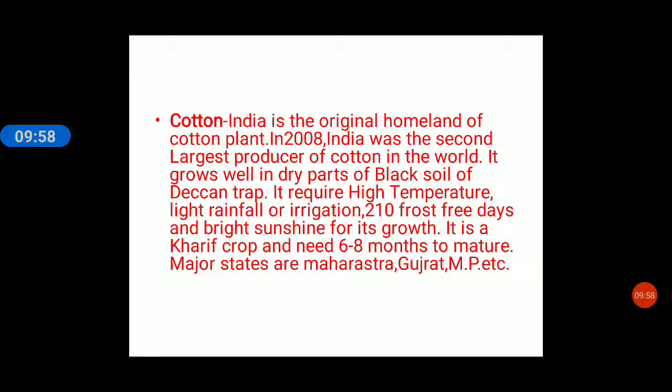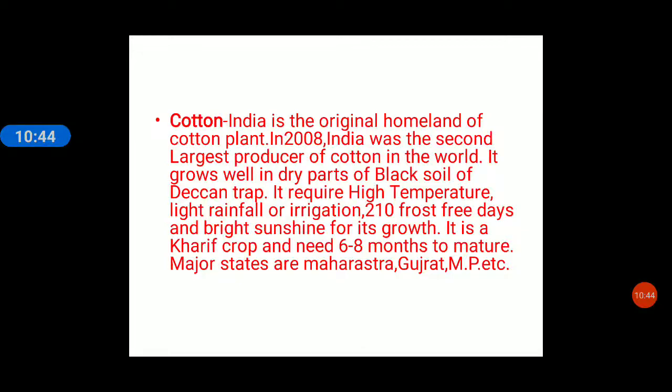Inside the cotton ball, what is growing? Cotton is growing. So when the cotton ball is green, it becomes a little brown and then a little black, and it cracks when it gets totally dried. When it cracks, the raw cotton comes out and it is taken out by the laborers. A lot of laborers are required to pick the cotton from the cotton balls. So it requires 210 frost-free days, meaning that if frost falls, what will happen? The green cotton balls will be destroyed and the quality of the cotton produced will be bad.